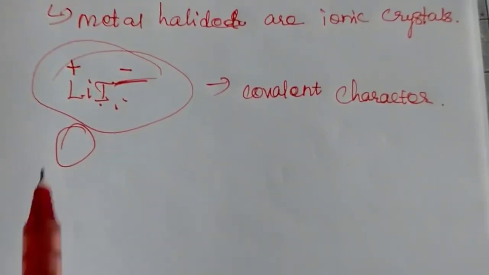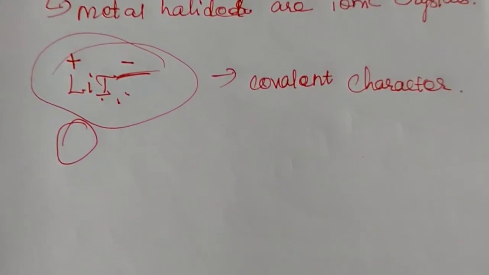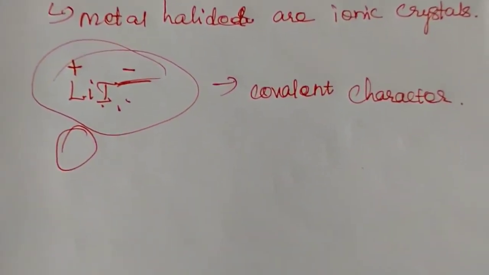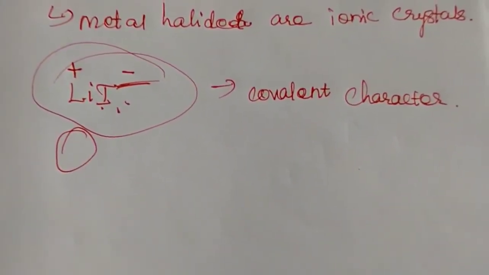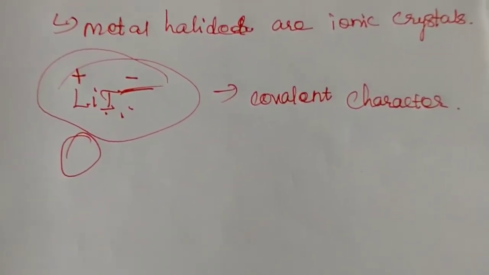You can say the lithium cation is smaller, and the atomic radius of iodine is larger than lithium.